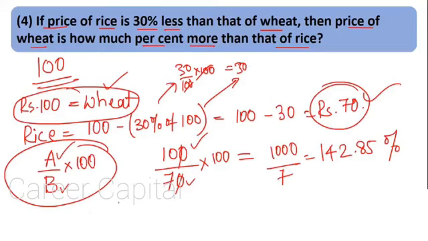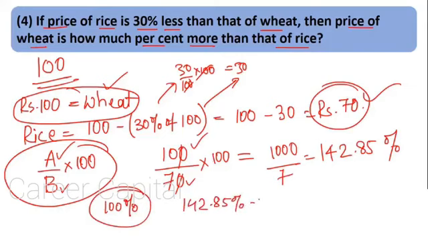Generally entire quantity we take it as 100%. 100% is maximum, correct? 100% is maximum. So how much extra is there? 142.85% minus 100%, that would be 42.85% more. So price of wheat is 42.85% more than price of rice, correct?